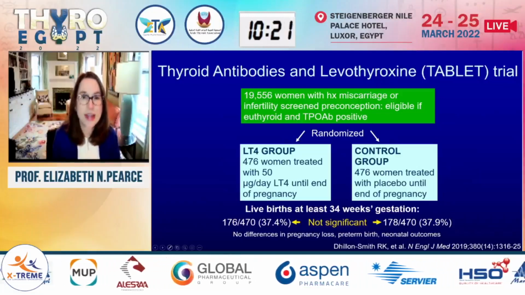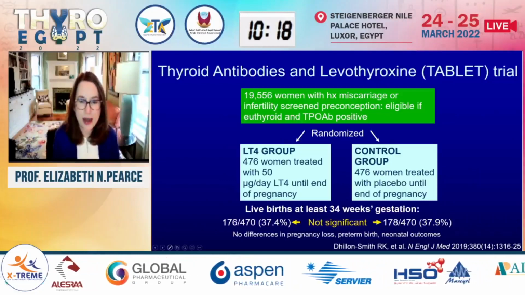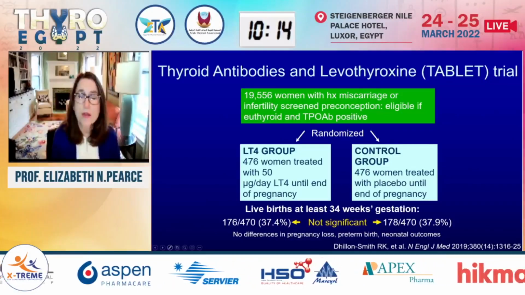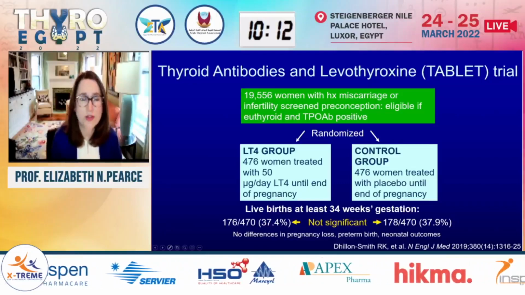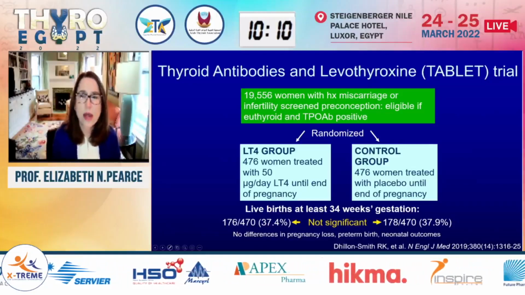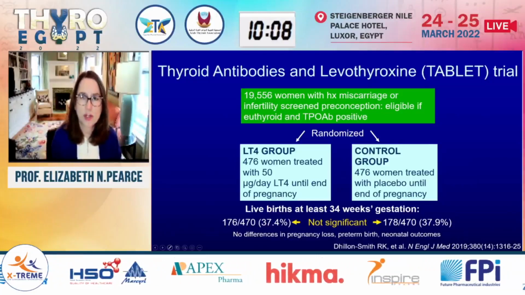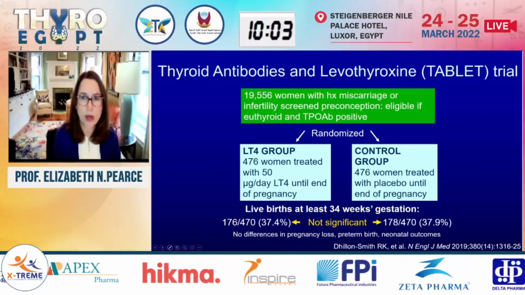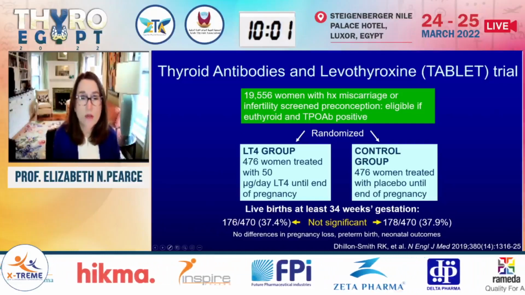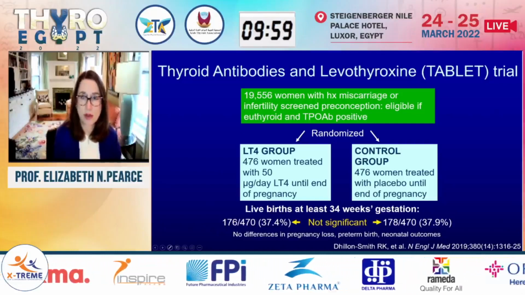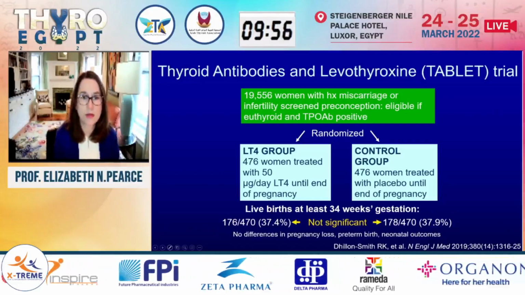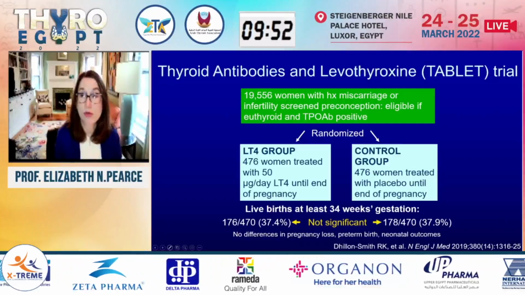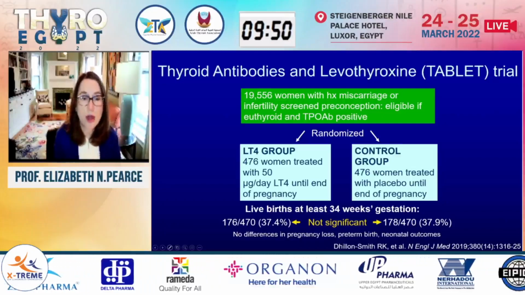This is known as TABLET, conducted in the UK and published in the New England Journal of Medicine in 2019. So this had a somewhat similar trial design. They screened 20,000 women here either with a history of infertility who were going to undergo IVF, or also women with a history of miscarriage. So important to note that some of the women in this trial wound up conceiving naturally, and some of these women wound up conceiving with ART. They were eligible for enrollment if they were euthyroid and TPO antibody positive.